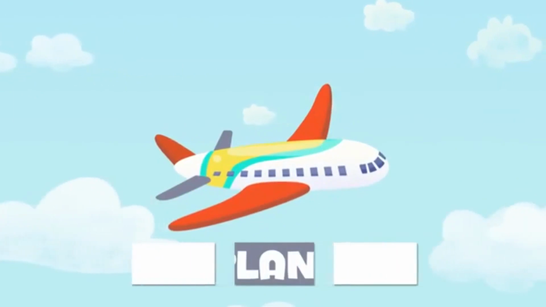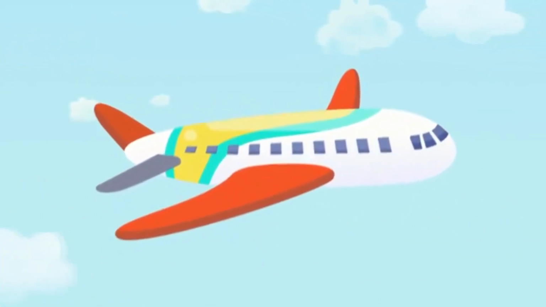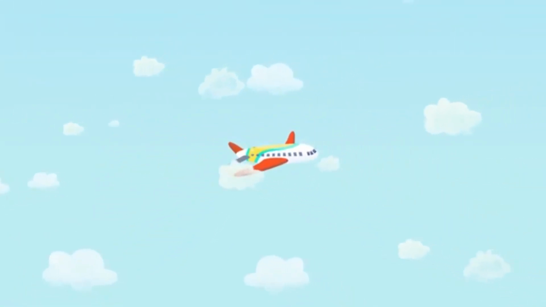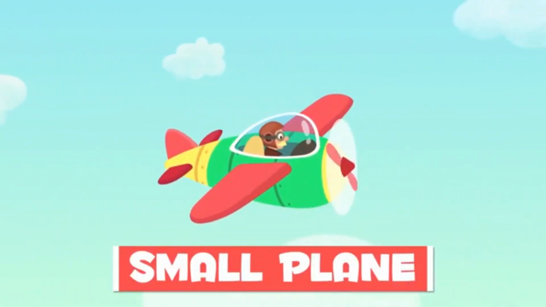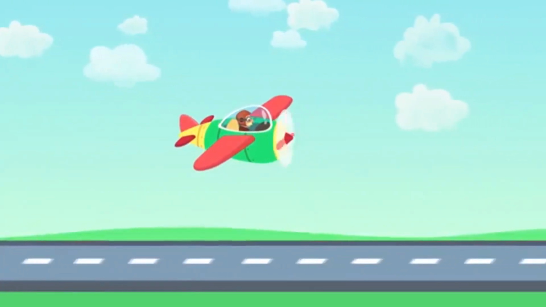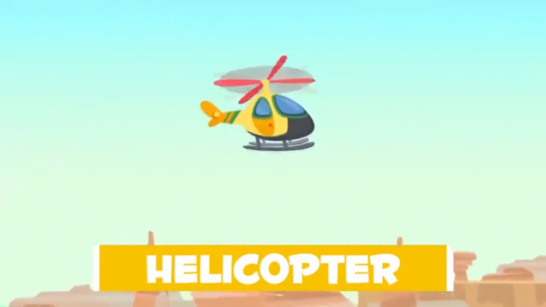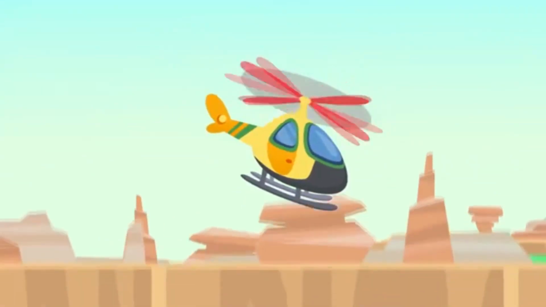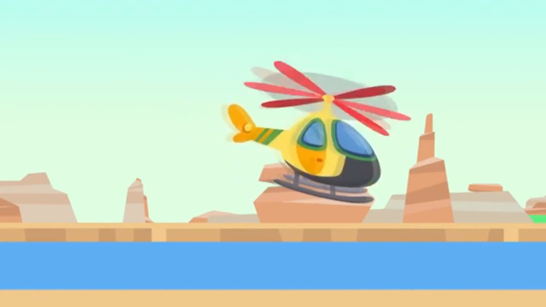This is a plane. It's really big and has been designed to travel long distances. We could go from London to Hong Kong and have a trip around the world. This is a small plane. It can only fit a small number of people. It can fly lower and closer to the ground. Here's a helicopter. It is able to fly thanks to its big propeller. It is placed just on top of the cabin. We use it when we need to rescue someone or when we want to move very fast from one place to another.